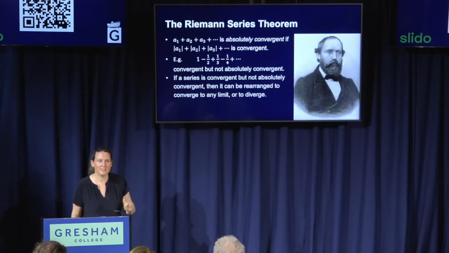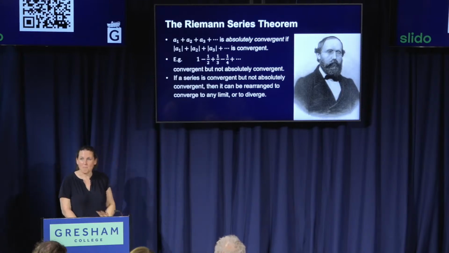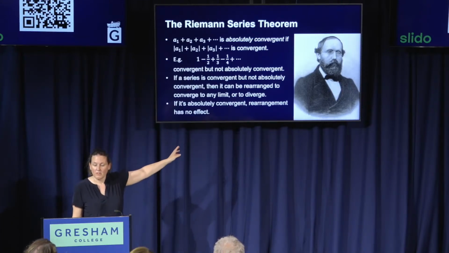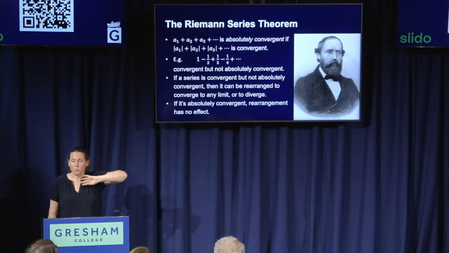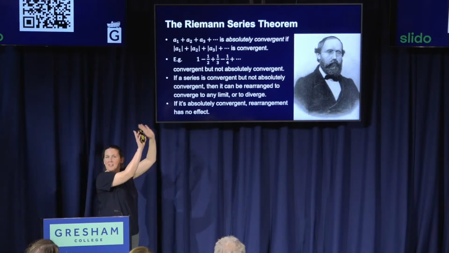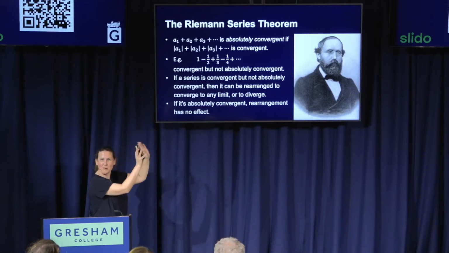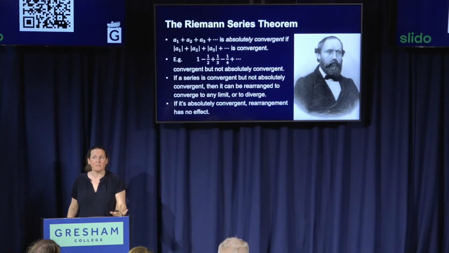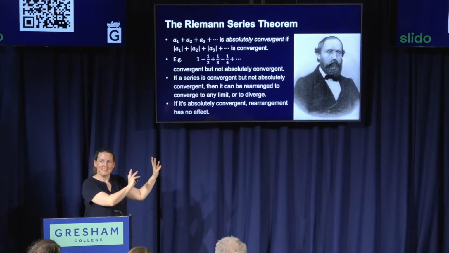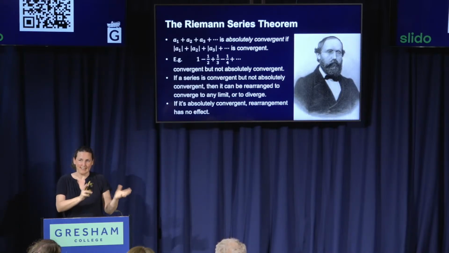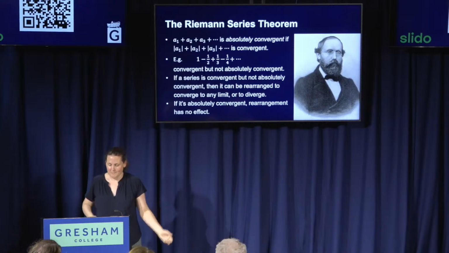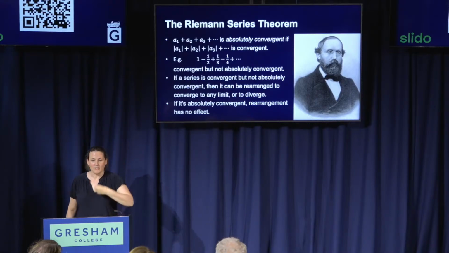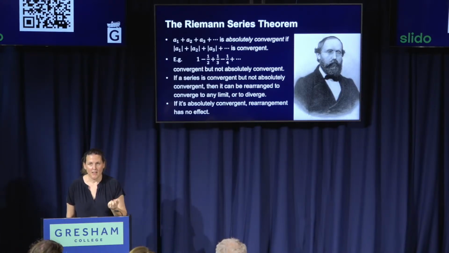By contrast, these absolutely convergent series are brilliant, because for them, you can rearrange it as much as you like, and it will not affect the answer. So they're like the gold standard of series. That's what you want. You want something to be absolutely convergent, then you can do whatever you like to it. So this really resolved everything, and it means we can avoid these scary apparent paradoxes and accidentally proving that 0 equals 1. So this deals with the kind of infinite series problem.